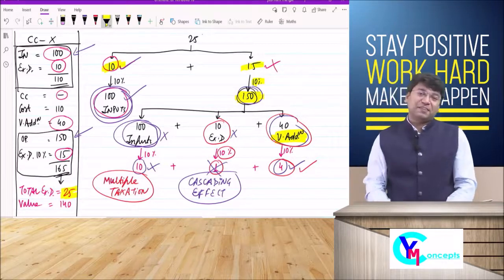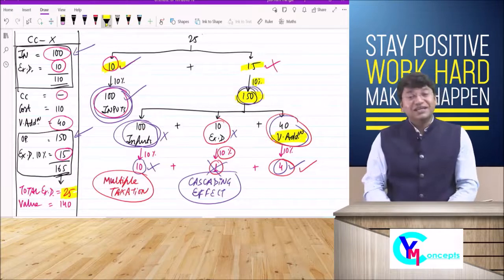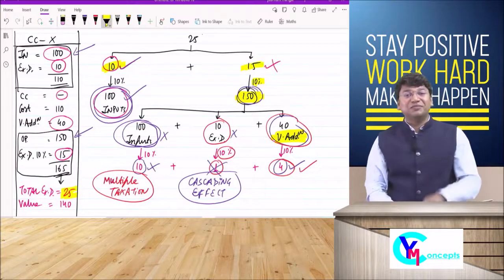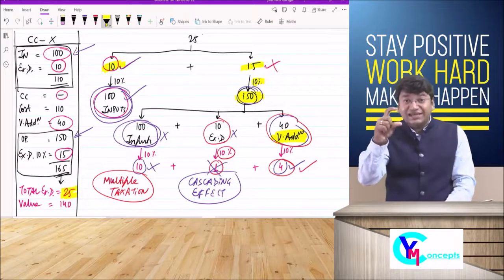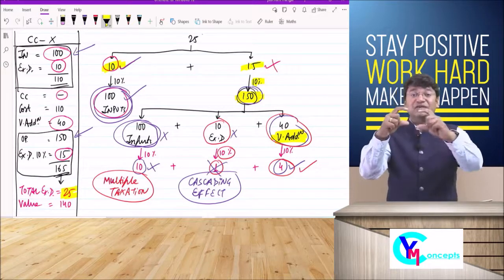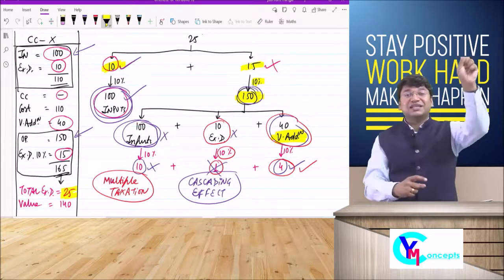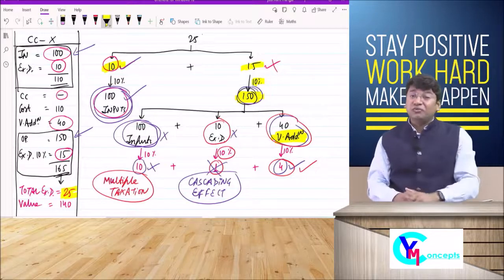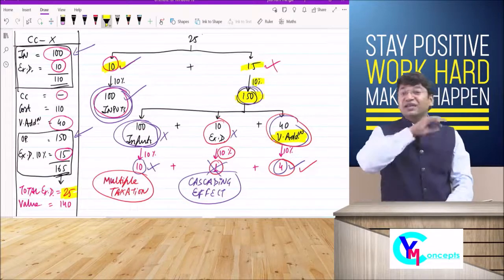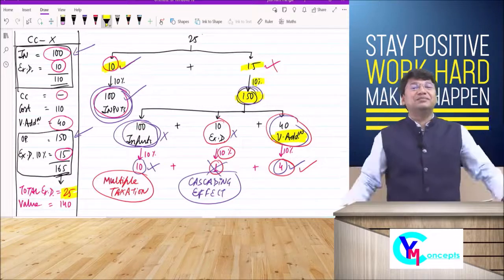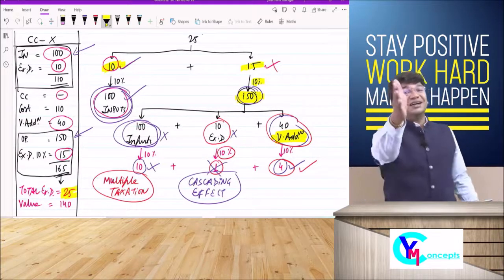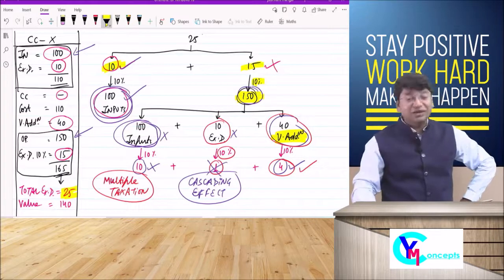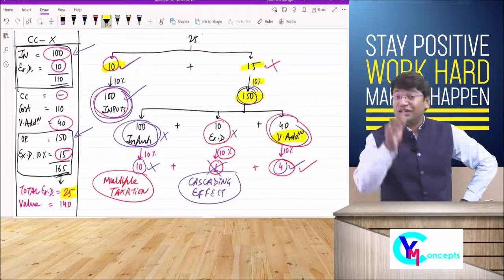And sir, government has allowed input tax credit of tax paid on purchases, so that if you are paying tax on the entire sale price, then you should get the input tax credit of tax paid on purchases. Otherwise there will be multiple taxation, otherwise there will be cascading effect. So to avoid multiple taxation and cascading effect, government has allowed the input tax credit of tax paid on purchases. So ultimately they will charge tax only on value addition.